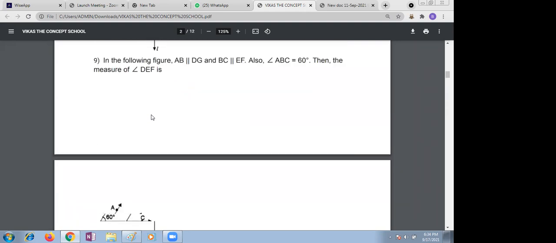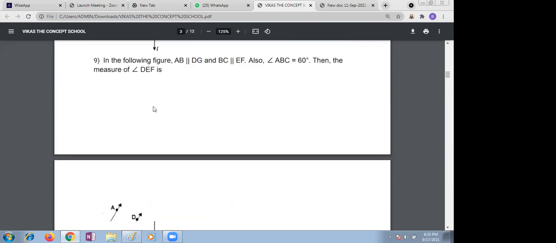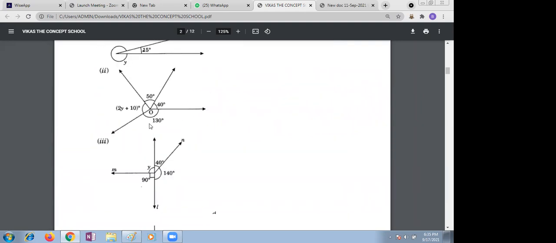Ma'am, I have a doubt. Yes. Ma'am, you just see the angle ABC. Ma'am, in the last complete angle, the 2y plus 10 is 65, right? Y is equal to... Yes, this one, 2y plus 10 plus 50 plus y is equal to 65, right? Y equal to, I didn't complete.